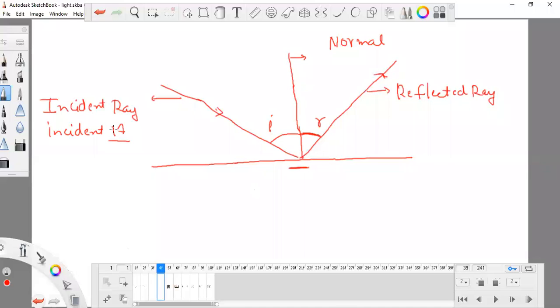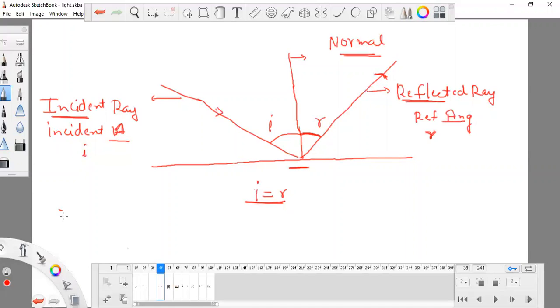And this is the angle of incidence, and this is the reflected angle. These two angles are denoted by small i and small r, don't forget. These two angles are actually equal for a normal surface. And this is the normal line. So the incident ray, the normal ray and the reflected ray all lie in the same plane.